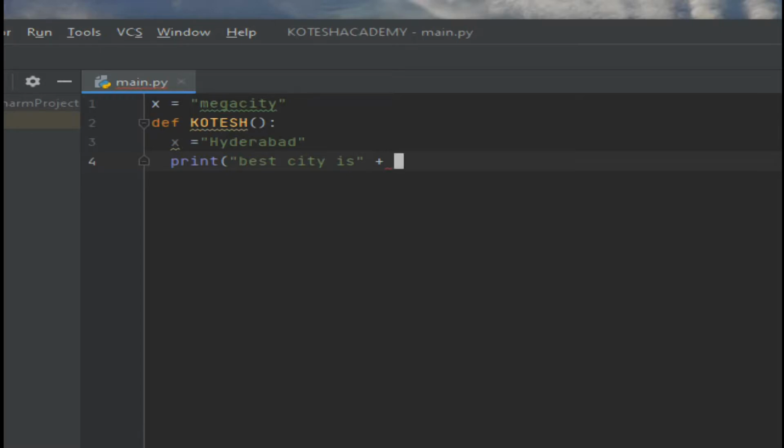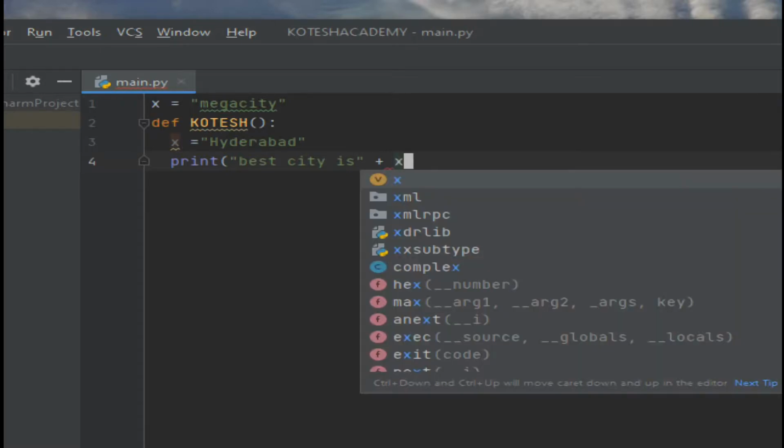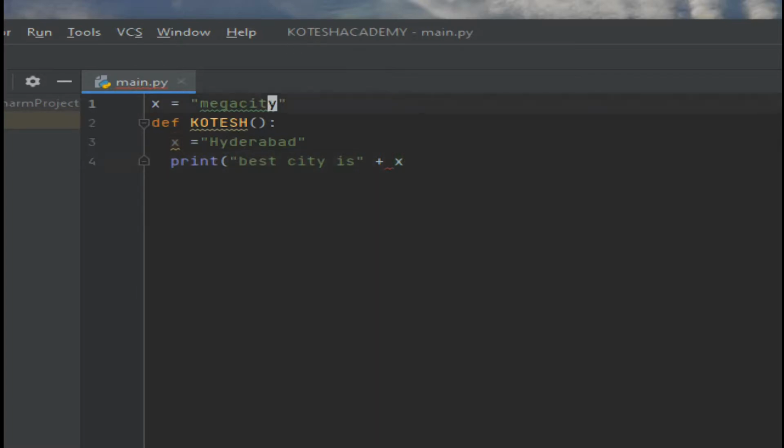Now within the function we are representing small x, which is Hyderabad. Outside the function, the value is Mumbai. Here "best city is", like that we are writing this instruction.